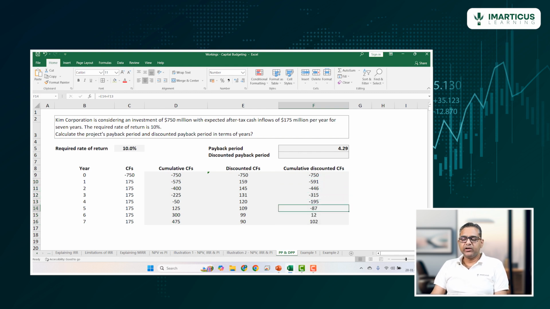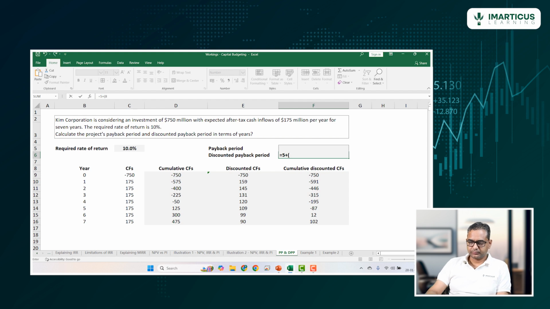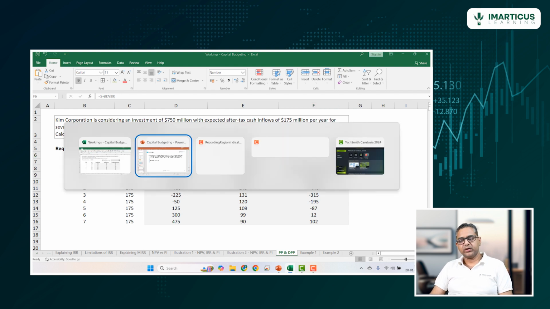If we look at the time value of money, that is discounted cash flows, then how much time is it taking for us to recover 750 based on discounted future cash flows? So now it is taking us more than 5 years. Based on discounted cash flows, it is taking us 5.88 years to recover our initial investment of 750. This is the discounted payback period.